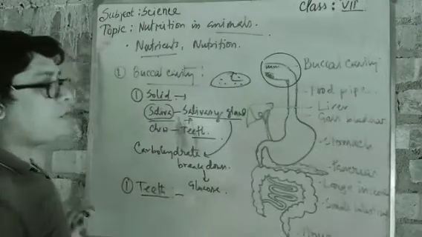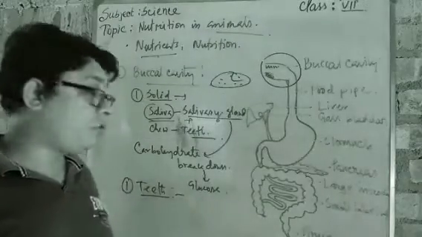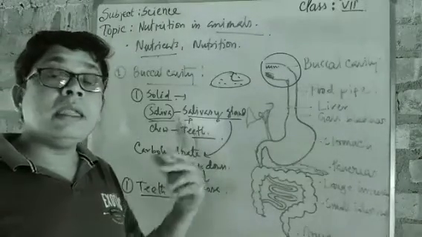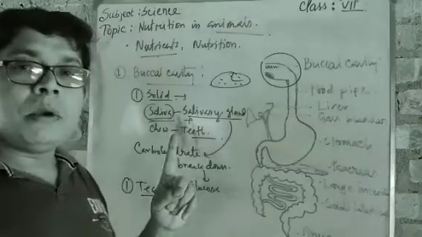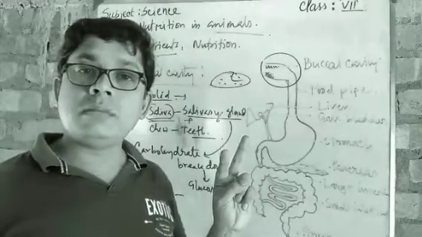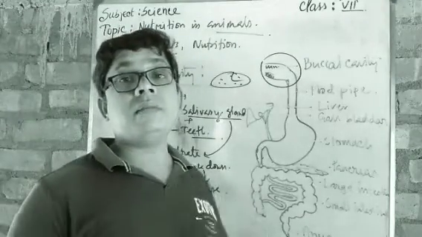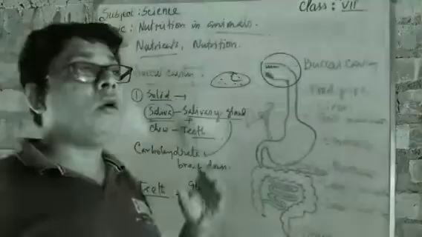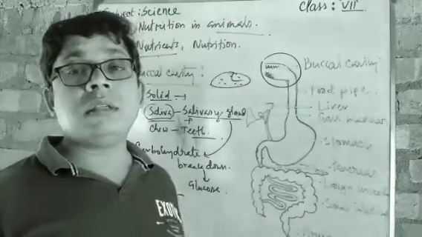Okay, so if we go for the primary learning of the teeth, we have read in class 3 how many types of teeth there are. There are two types of teeth, mainly according to their growth. Number one is milk teeth, and number two is permanent teeth. Milk teeth come during childhood, and at adulthood when all those milk teeth fall down, the teeth that grow after that are called the permanent teeth.